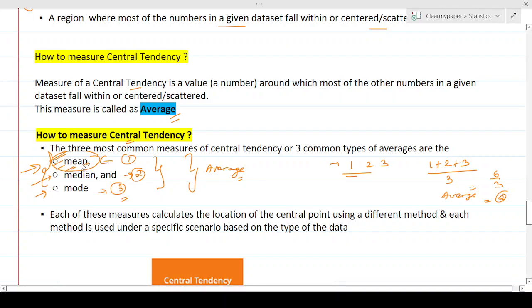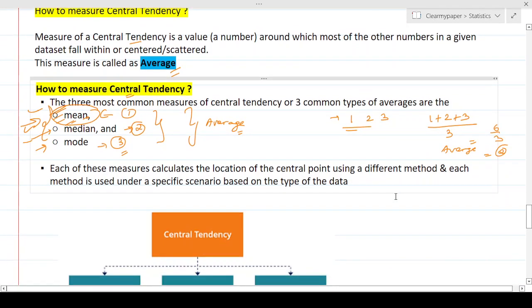And each of these particular measures of central tendency, this 1, 2, and 3, have a different way to calculate, or they are calculated in a particular way. And based on whatever is the number, we get a different value based on how you want to apply that.